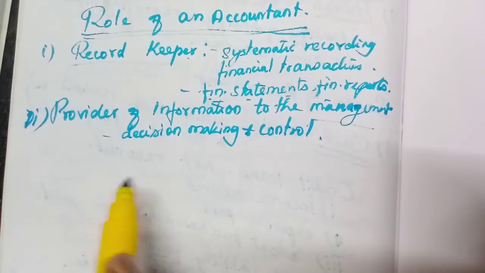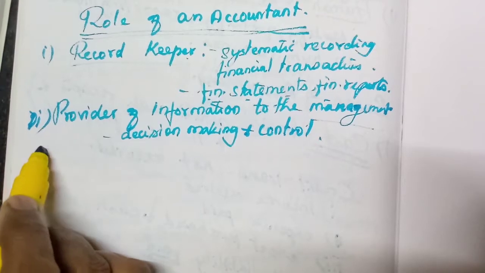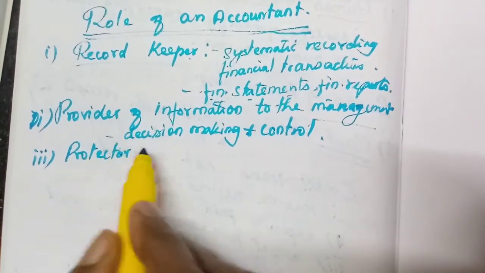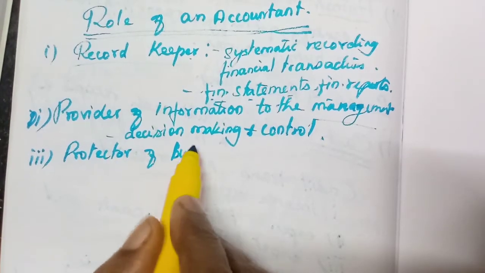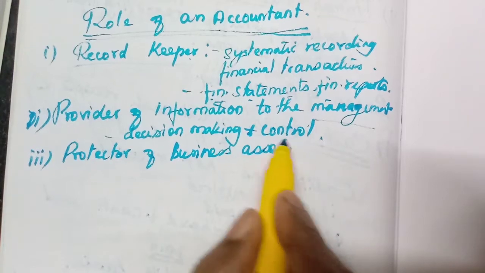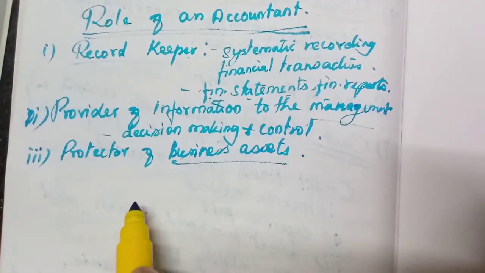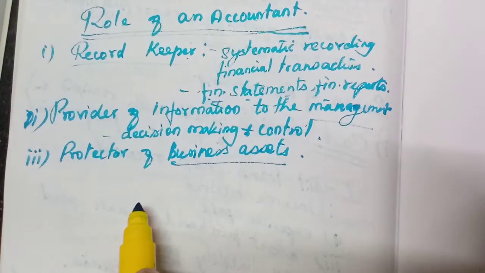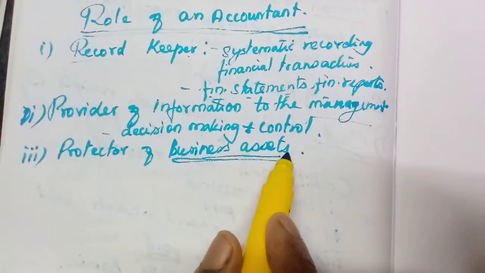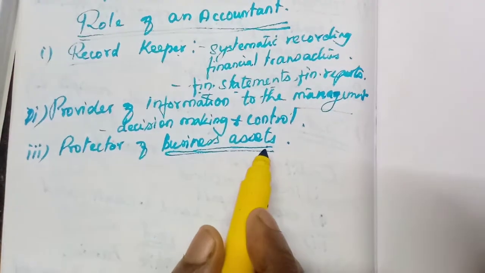Then protector of business assets, because he prepares the balance sheet. In the balance sheet, what is entered? All the assets of the business. Because he is entering them, next year also he will compare these assets with the actual assets they have.